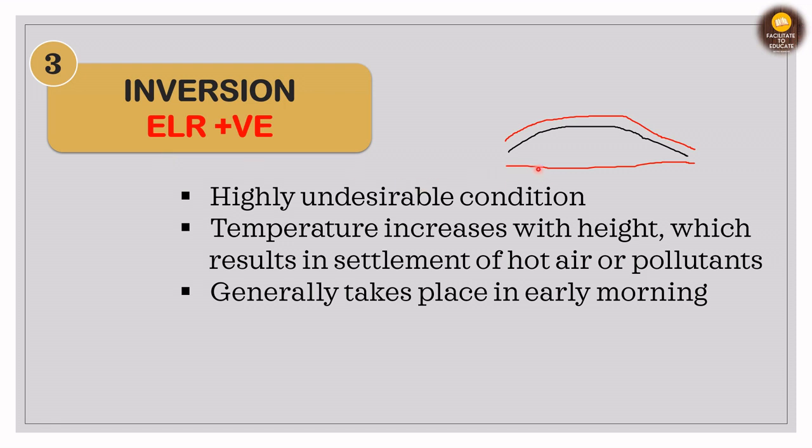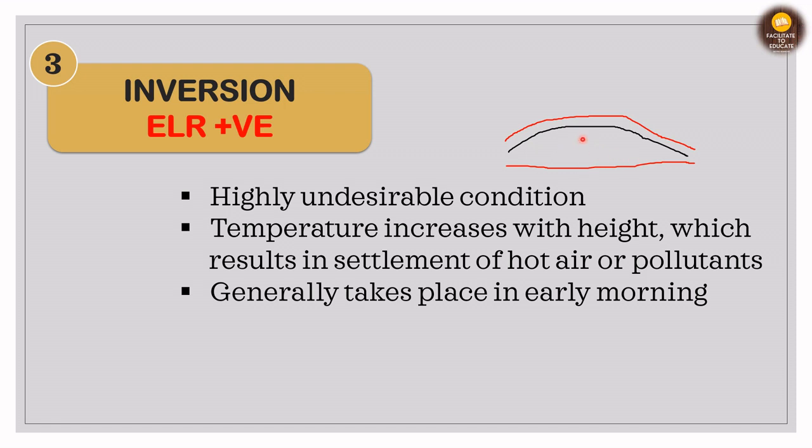So here let us consider that this is the earth surface on which the sun's light is falling in the day, and it gets heated up. So the air near the earth surface also gets heated up, right? And this also gets heated up slightly. But in the mornings or late at night, what happens is the earth surface gets cooler really fast, faster than the air above it. But it will also cool this part of the air which is just above it, but this part of the air remains hotter than the earth's surface and the air near the earth's surface.